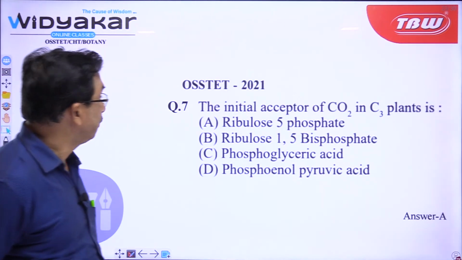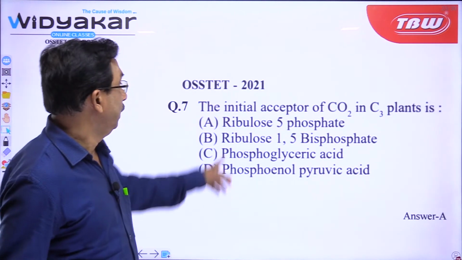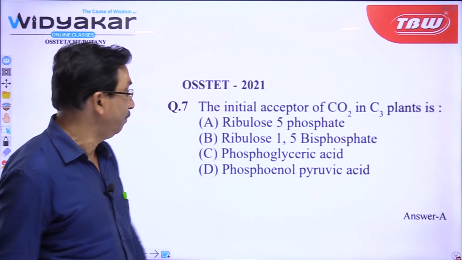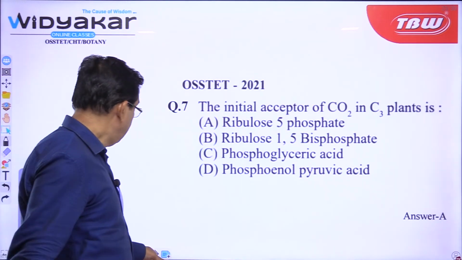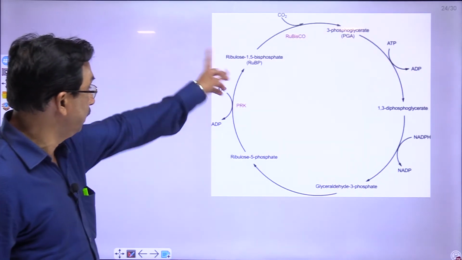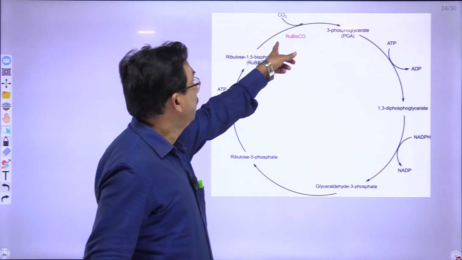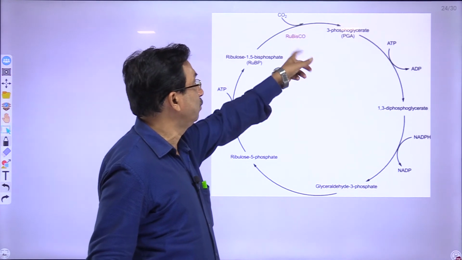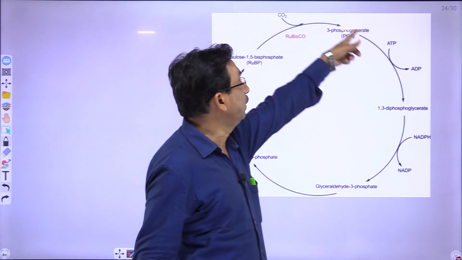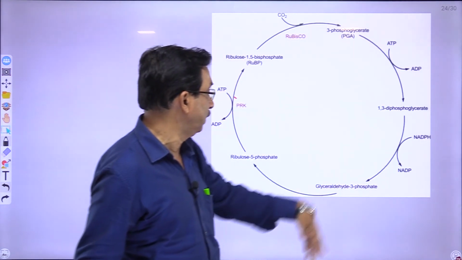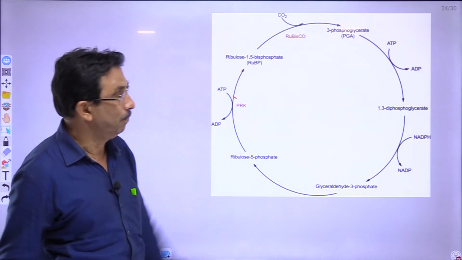Then the initial acceptor, question number 7: the initial acceptor of carbon dioxide in C3 plant is ribulose 5-phosphate, ribulose 1,5-diphosphate, phosphoglyceric acid, or phosphoenol pyruvic acid. This is the C3 cycle. If it would have been the C4 cycle, the answer would have been different. This is the C3 cycle or Calvin cycle of photosynthesis. Here is carbon dioxide, the enzyme is ribulose biphosphate carboxylase, Rubisco, and ribulose 1,5-biphosphate is the acceptor, and the first product is 3-phosphoglyceric acid, then 1,3-diphosphoglyceric acid, glyceraldehyde 3-phosphate, different pentose phosphates, and again back to ribulose 1,5-biphosphate.